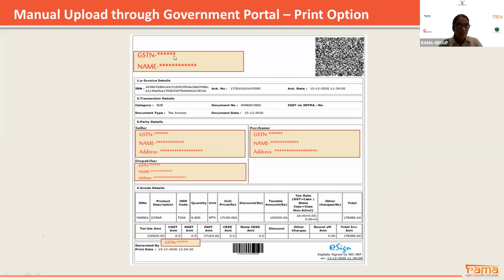Here your GST number and name will come, your IRN, whatever IRN you generated, the acknowledgement number, acknowledgement date, and the same invoice. The only thing missing is your company logo. So if you have small transactions, you can generate the invoice from the IRP portal. If you don't want to incur additional cost for this, GST has provided you the facility.